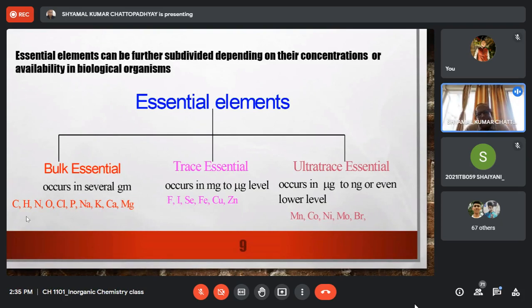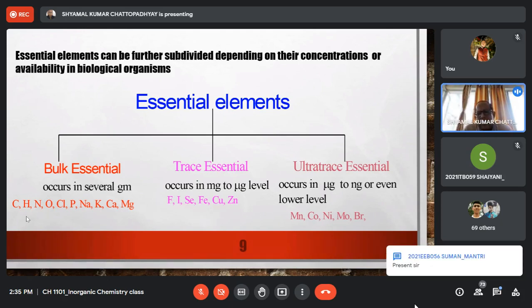Similarly, for the trace elements, again, there may be non-metals as well as metals. Among the non-metals, we have fluorine, iodine, selenium, etc. And in the metal category, we have iron, copper, and zinc. All three are transition metals, or zinc, though strictly not a transition metal, is sometimes treated along with the transition metals. Now, ultra trace elements are usually metals, right?